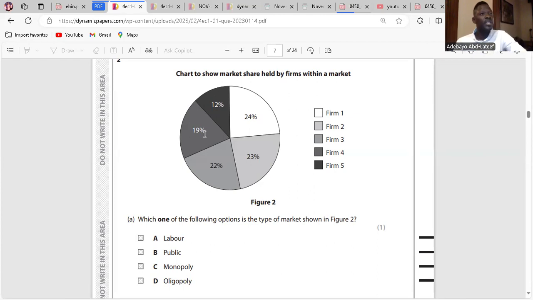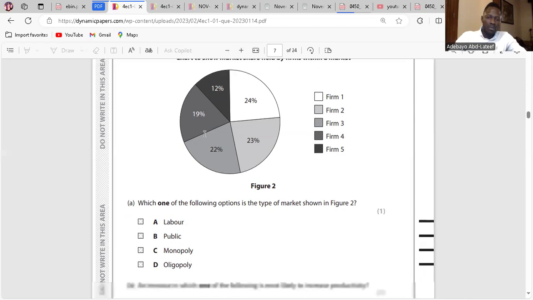Monopoly. Monopoly is a dominant firm, which is one. This is more than one firm. So the only answer there is the oligopoly. Clear. We move on.